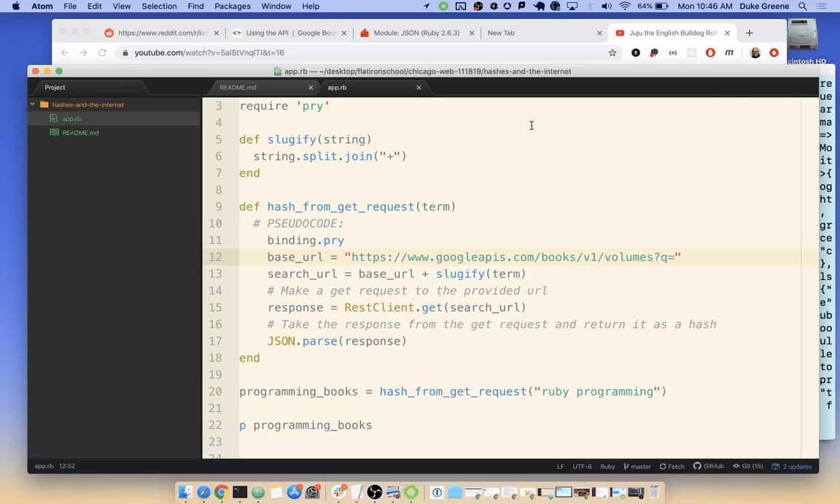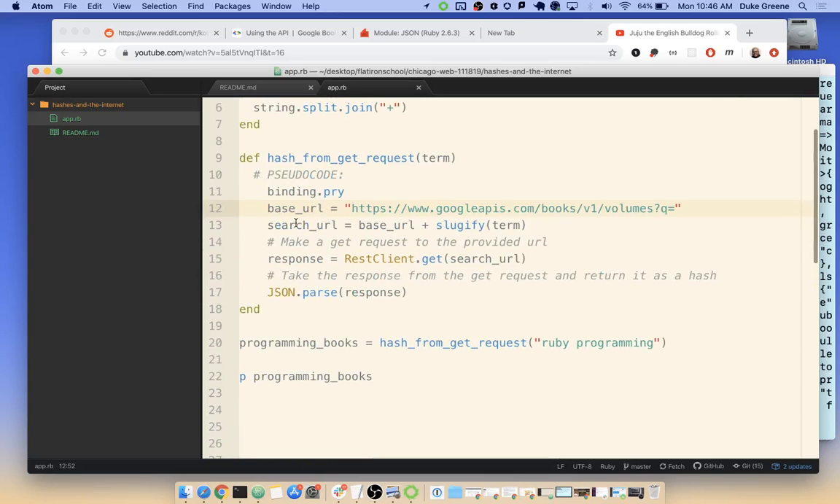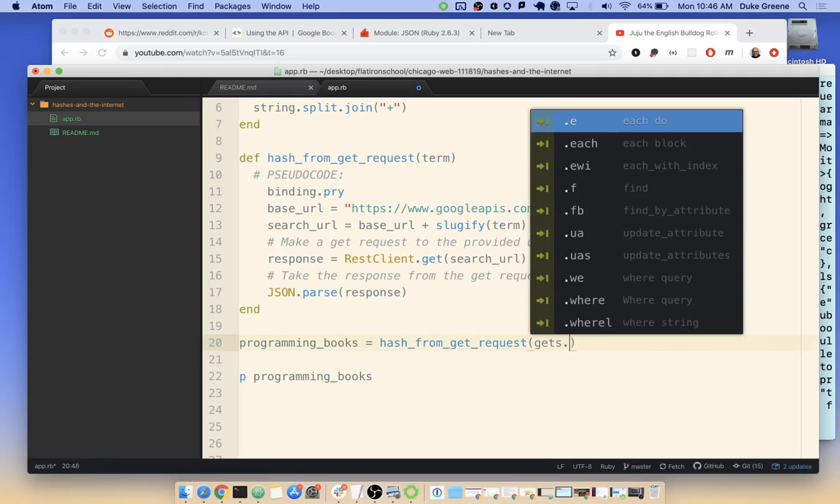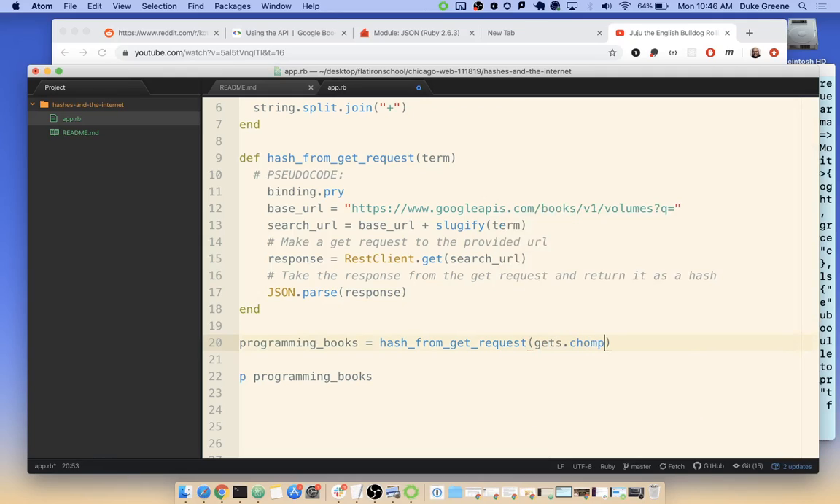So in terms of making the basic request, we've now been able to get a term in here, and so this could even be a user term now, right? This could be something like gets.chomp. We can now ask the user to type in Ruby programming, take that in, and so gets is going to go and get a string, right? And chomp is going to take off the newline character from when the user hit enter.